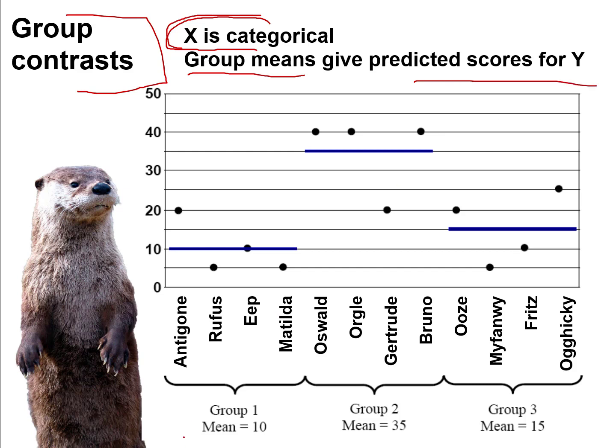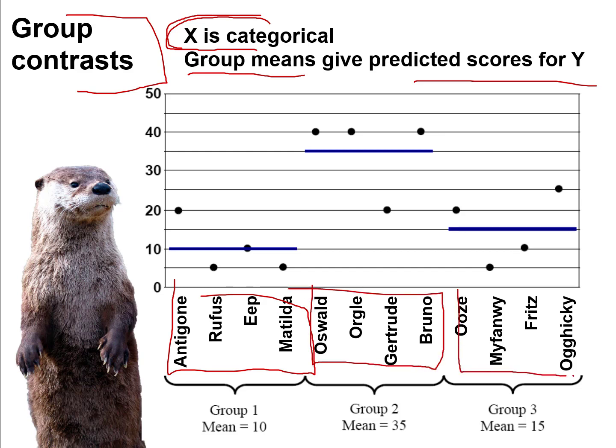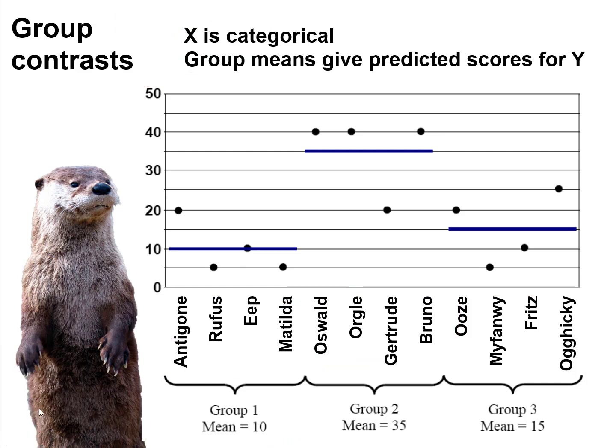So here I have this example where I have 3 groups, and group 1 had these 4 people in it: Antigone, Rufus, Eep, and Matilda. And group 2 had Oswald, Orgel, Gertrude, and Bruno. And group 3 had Ooze, Mafani, Fritz, and Og Hickey. So I have 3 different groups. And maybe I'm measuring levels of statectomy sadness in each group. And so these 4 people in group 1, their mean was a 10.